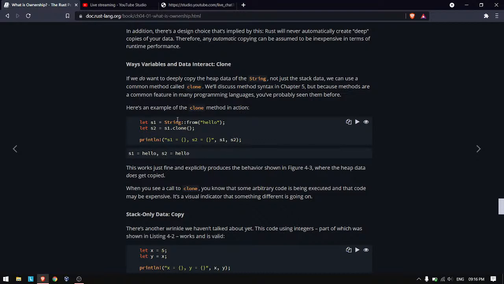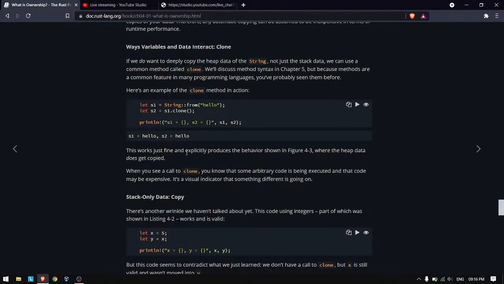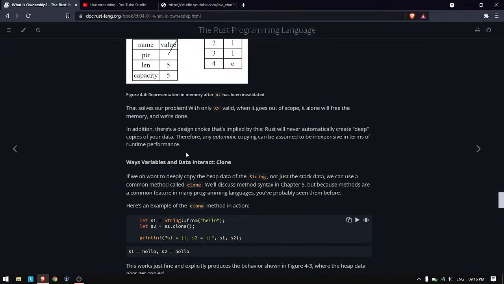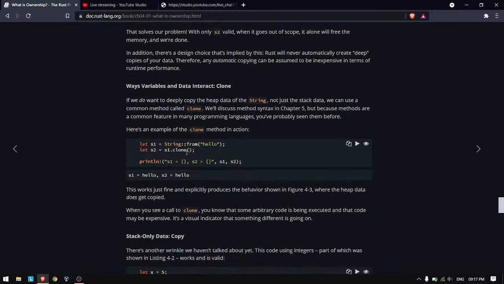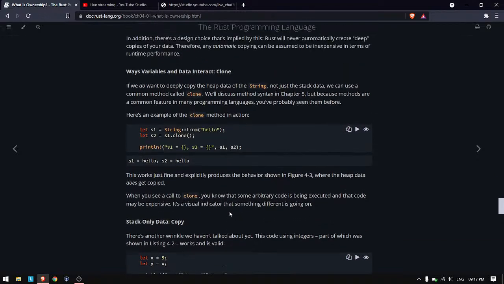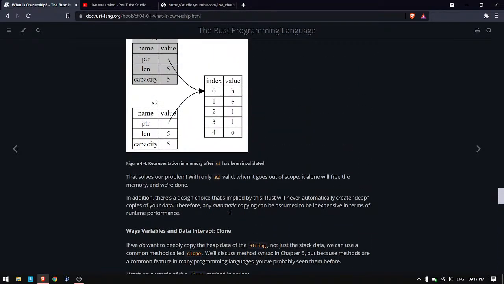If you see the addresses of these, they are going to be different. As we discussed just now, copying the whole thing from one location to another is pretty expensive. So calling clone might become comparatively expensive, not that it will be very slow, at least for small data. That's how it works.